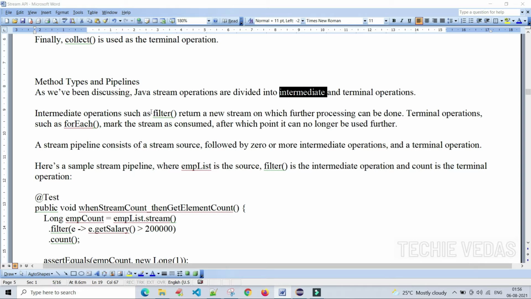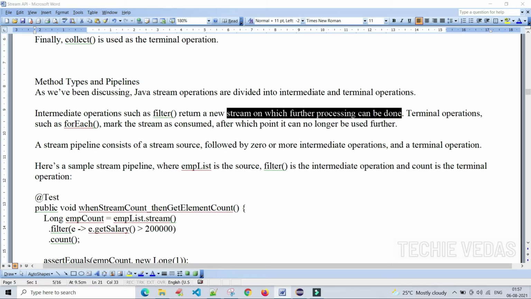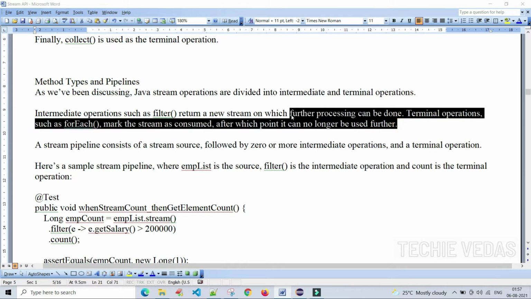Intermediate operations such as the filter method return a new stream on which further processing can be done. Once we filter out the data, we get a new stream, and we can do further processing on that newly created filtered data. Terminal operations such as the forEach method mark the stream as consumed. Once the work is completed, the stream is marked as consumed, after which point it can no longer be used further.